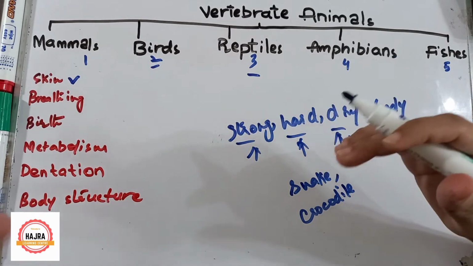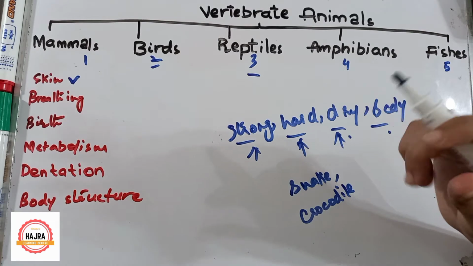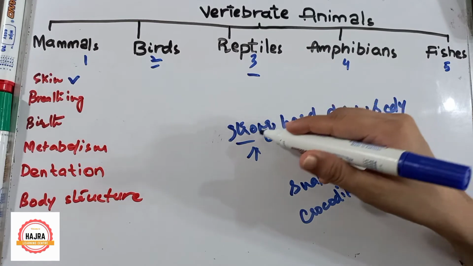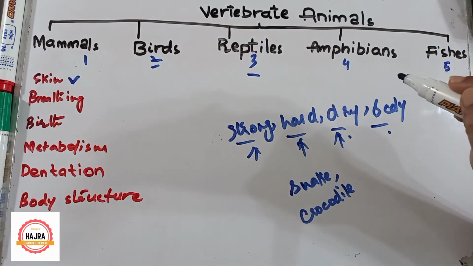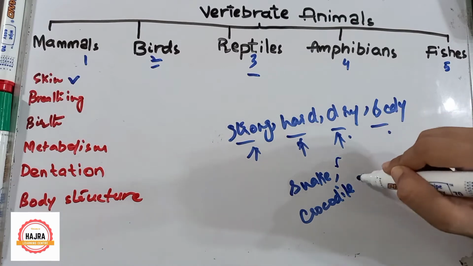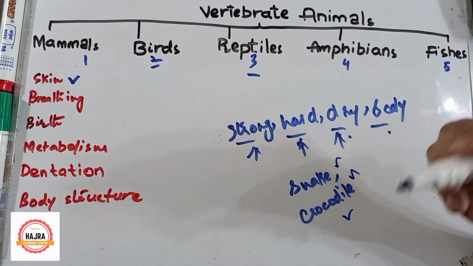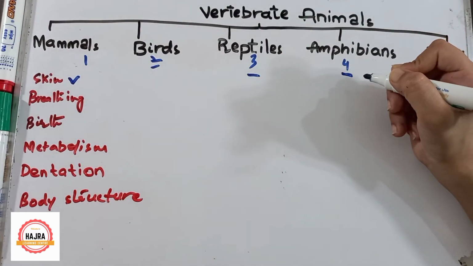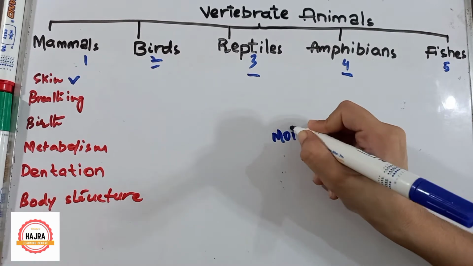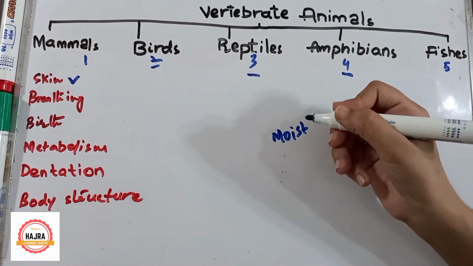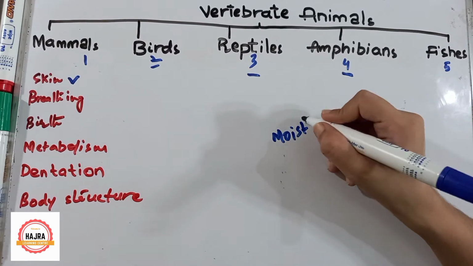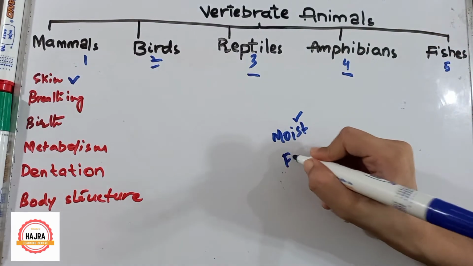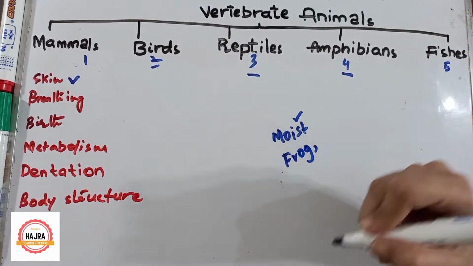Here we have learned about the reptiles' skin point. What is their skin made of? Their skin is strong, hard, dry and has scales. Examples are snake, crocodile, turtle, or alligators. Now let's talk about amphibians. Their skin is moist. They live on land as well as in the water, so their skin is moist. The examples of amphibians are frog, toad, salamander, etc.